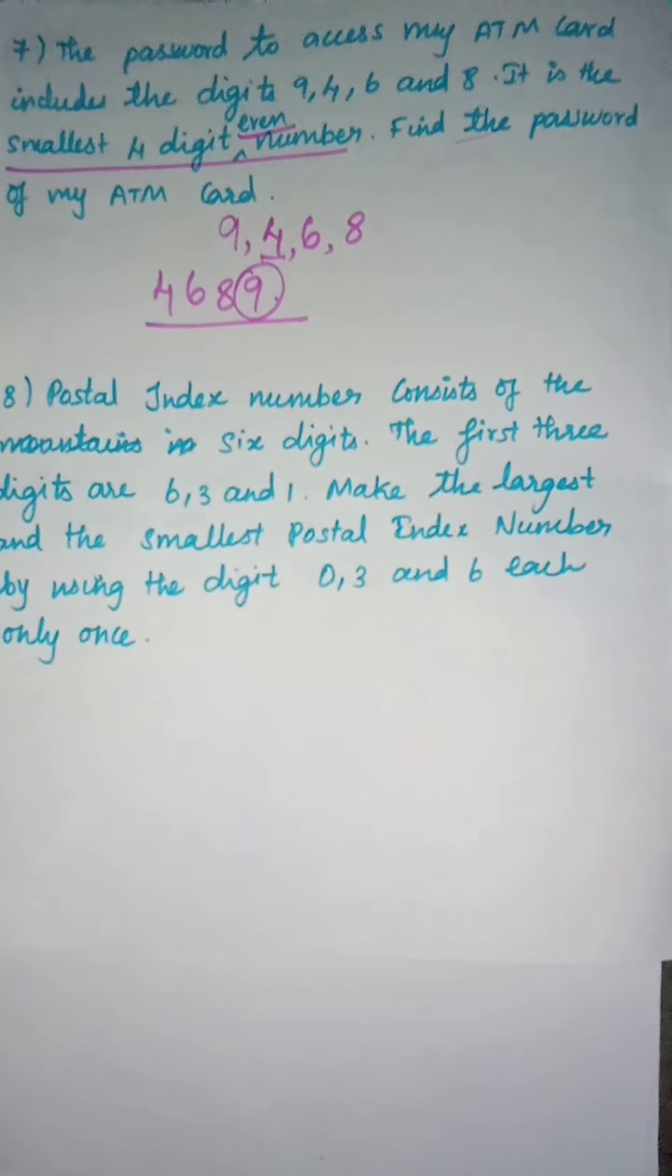6 is the largest number, no? So 6 should come first, next it is 3, lastly it is 0. This is the largest number. You can easily give the answer for these types of questions, right?